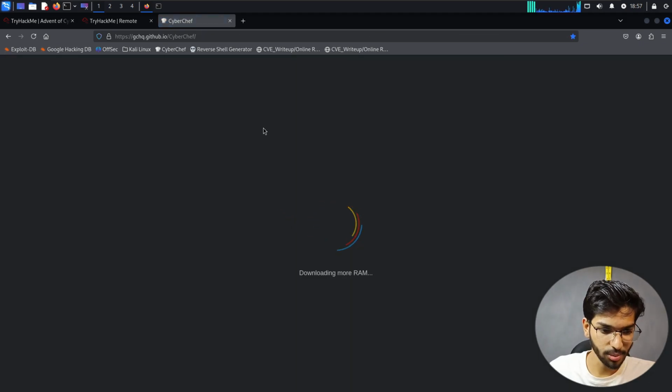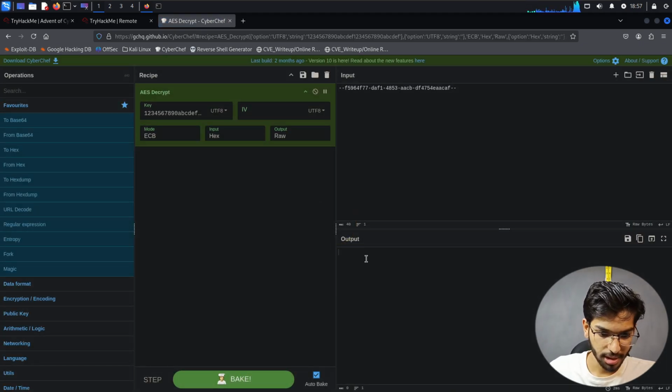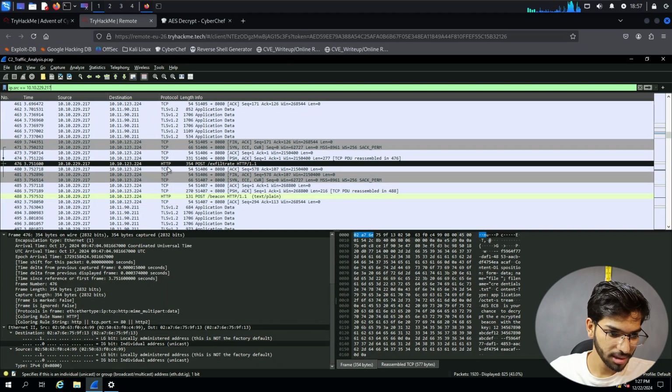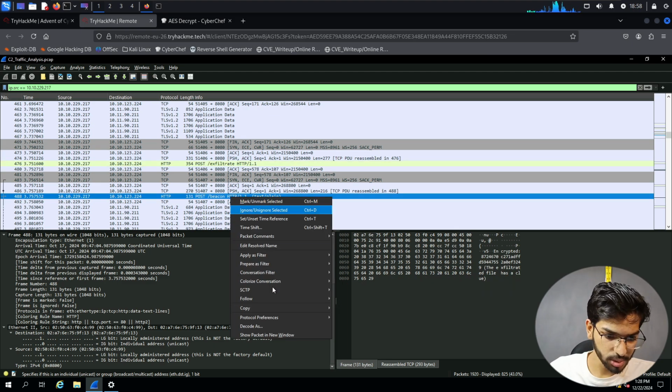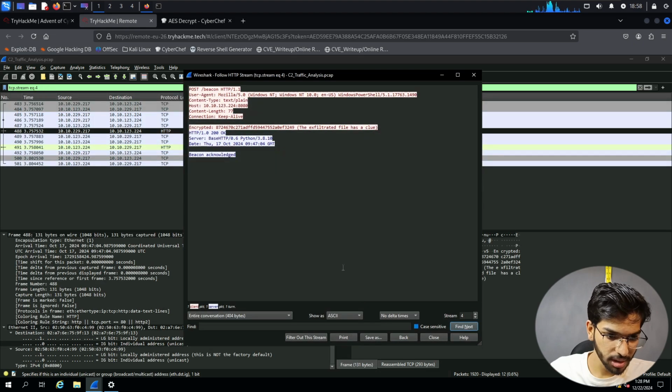Let's just refresh and see. Whatever happens, happens. Okay, nothing. Yeah, so we were here, and this is another POST of the beacon. So let's click on follow the HTTP stream. Yeah, this is the encrypted key. That's what I thought. I was missing something.